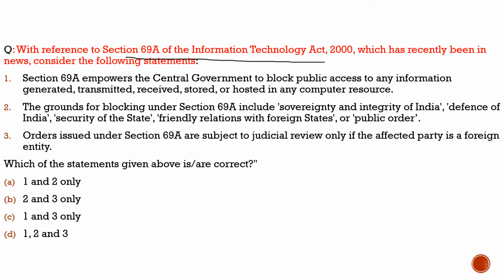That did not go well with the government and the BJP supporters in Tamil Nadu, and finally the decision was taken that the picture was taken off, by the powers of section 69A of the Information Technology Act 2000. Now it becomes important for us to have knowledge about this section. So let's solve the question and get more idea about it.